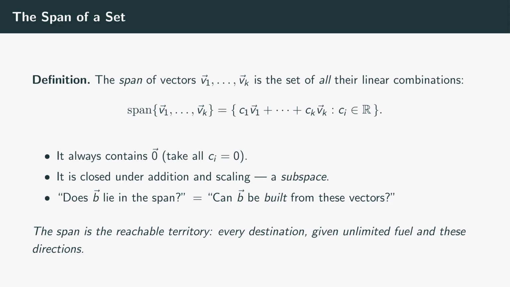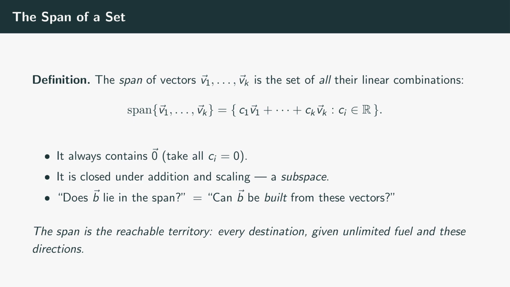Now the star of the episode. The span of a set of vectors is the collection of every linear combination you can possibly form from them, as the weights range over all real numbers. So instead of picking one set of weights, you take all of them at once and gather up every vector you reach. A few facts fall out immediately. The span always contains the 0 vector, because choosing every weight to be 0 gives the 0 vector. The span is closed under addition and scaling. Combine two things in the span and you stay in the span. That property makes it what we'll later call a subspace.